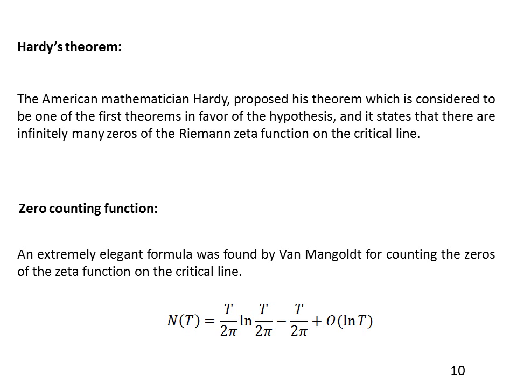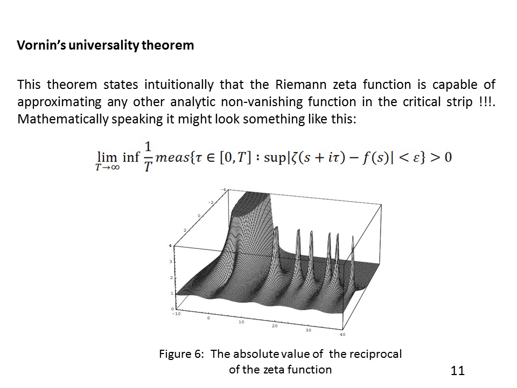Just to give a note, a sketch of the proof of both theorems is given in the full research. We're going to finish talking about the properties of the Riemann zeta function, and at the end we're going to mention Voronin's universality theorem. Just to mention, this theorem is considered to be one of the most outstanding properties of the Riemann zeta function, and it states intuitively that the Riemann zeta function is capable of approximating any other analytic non-vanishing function in the region of the critical strip. Mathematically speaking, it might look like this.